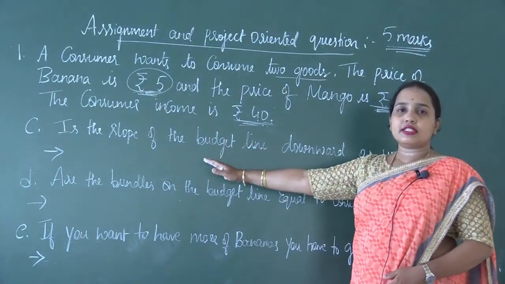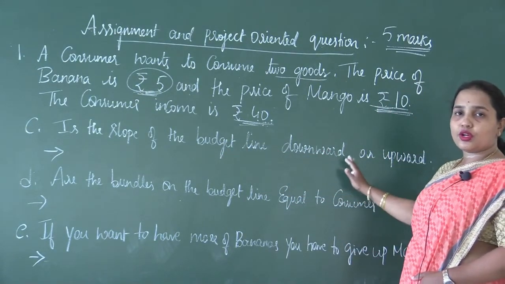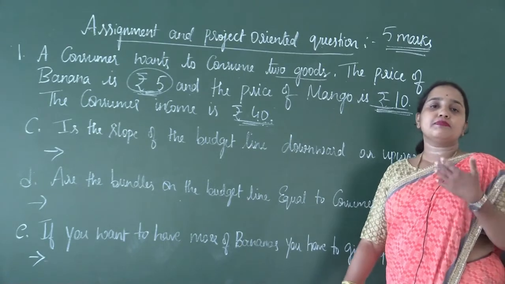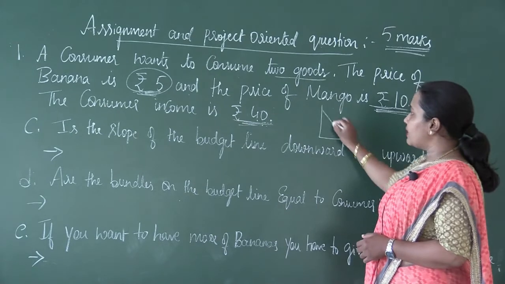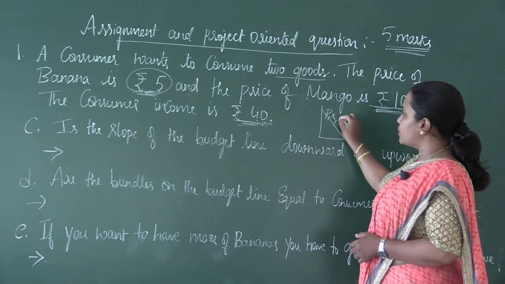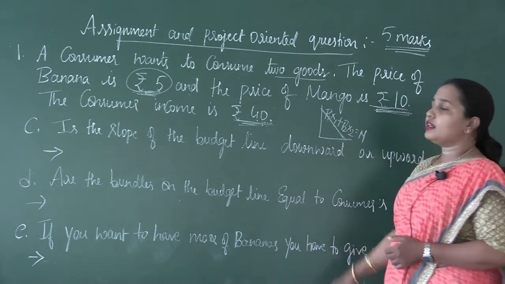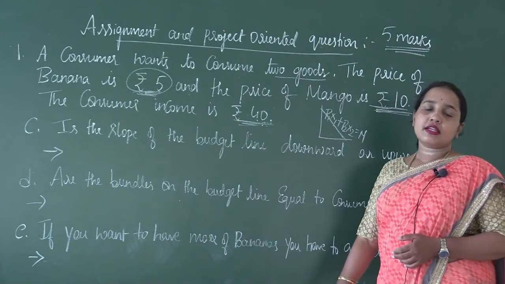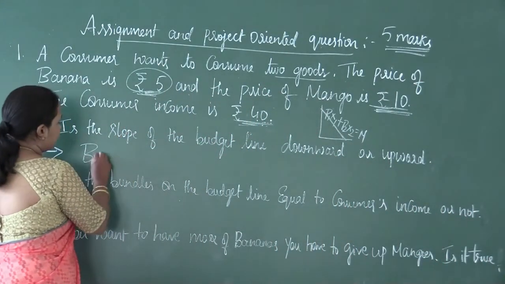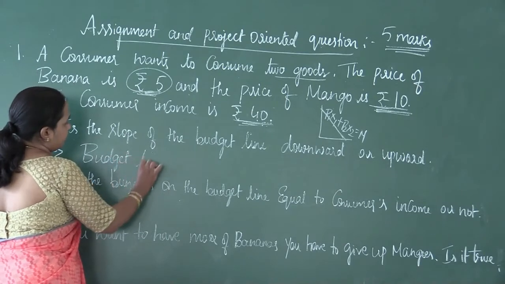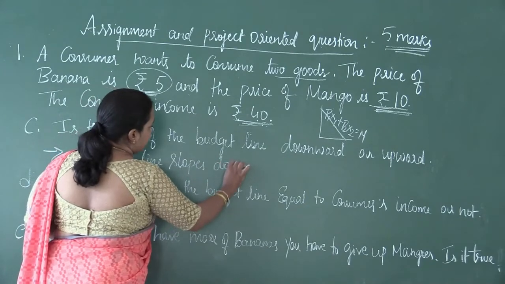Let us look into the third related question. Is the slope of the budget line downward or upward? When we learned budget set and budget line, we understood the budget line P1x1 plus P2x2 is equal to m, and there we learned that the slope of the budget line is downward. So your answer should be: budget line slopes downward.